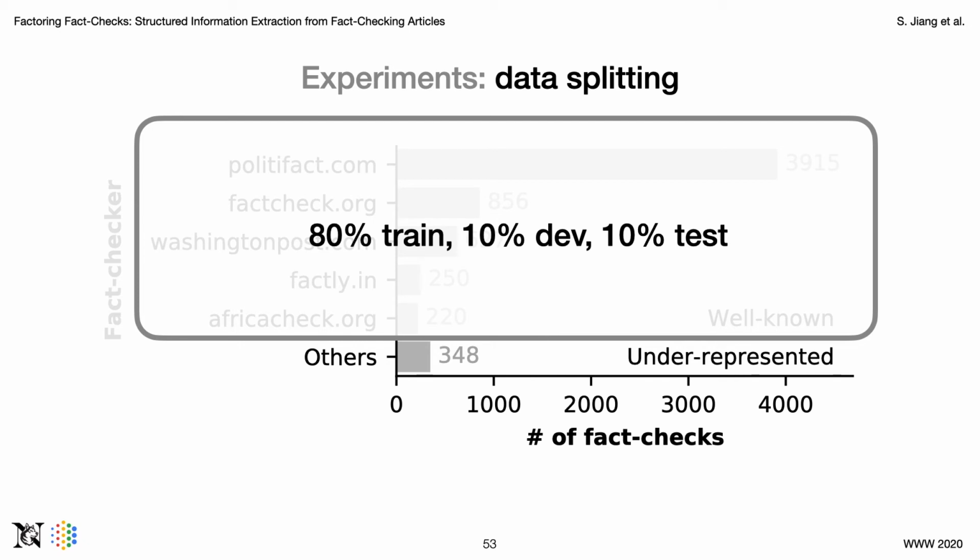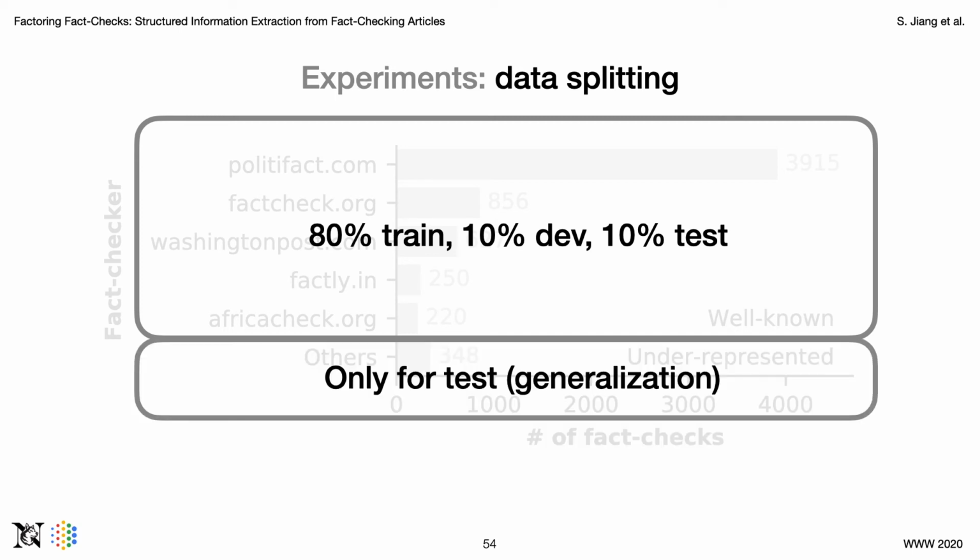First, we keep the fact checks from well-known fact checkers and do an 80-10-10 random split to train, develop, and test sets. Second, we use the remaining fact checks from underrepresented fact checkers as a second test set. This test set is used for evaluation only and invisible during the training process, which allows us to understand how models can generalize across different journalistic styles.